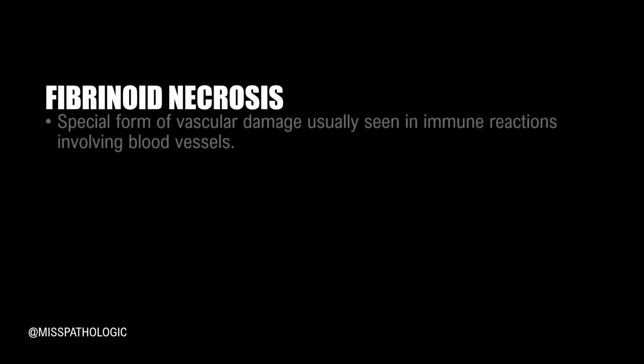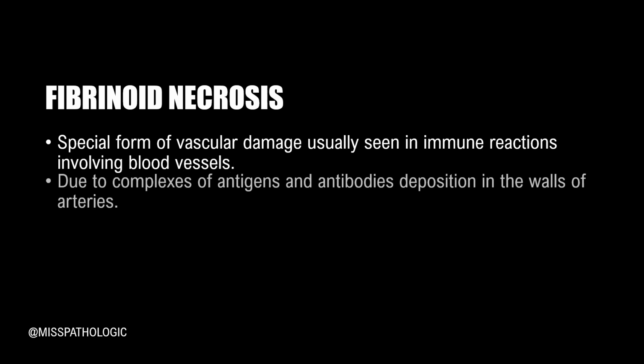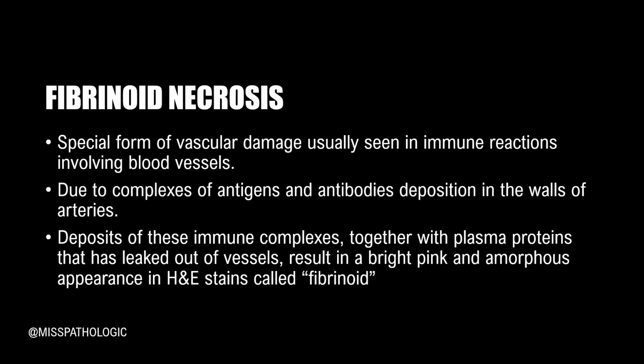So now let's move on to the last type of necrosis, fibrinoid necrosis. What is fibrinoid necrosis? Like I had mentioned before, it is a type of necrosis that usually occurs in the walls of the blood vessels. But why does it occur in the walls of the blood vessel? That is because there is a certain immune reaction which will lead to deposition of the antigen antibody complex.